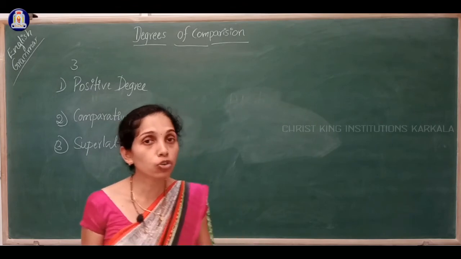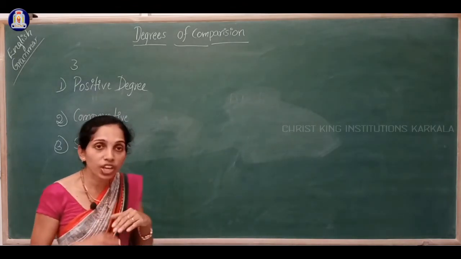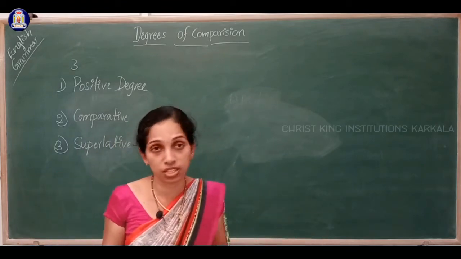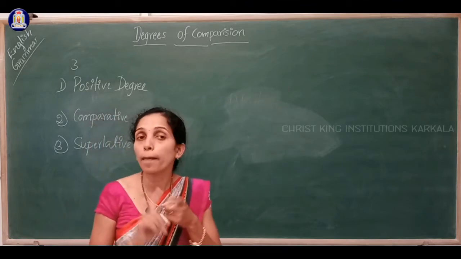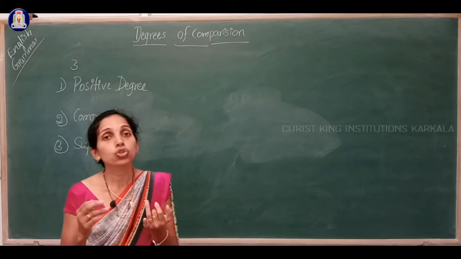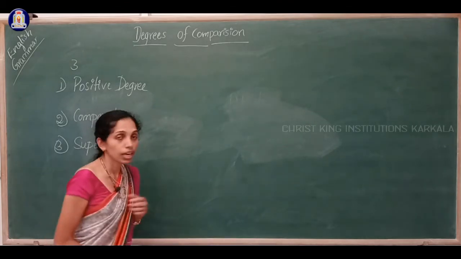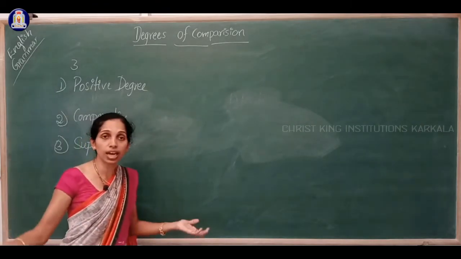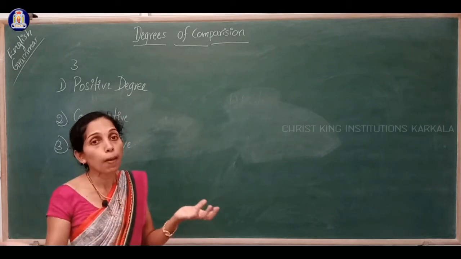In comparative degree we are saying about more than one person, thing or place. To compare we need more than one thing, right? So either 2 things or more than 2 things are compared. Then in superlative degree many things are there and one thing is compared to the many things.